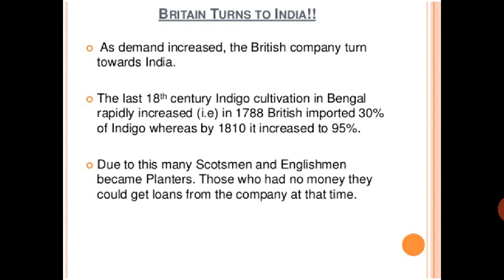In the late 18th century, indigo cultivation in Bengal rapidly increased. In 1788, Britain imported 30% of its indigo from India, whereas by 1810 it increased to 95%. See how they increased. They were doing indigo agriculture in India. Due to this, many Scotchmen and Englishmen became planters. Those who had no money could get a loan from the company at that time, and the Britishers started indigo cultivation in India.